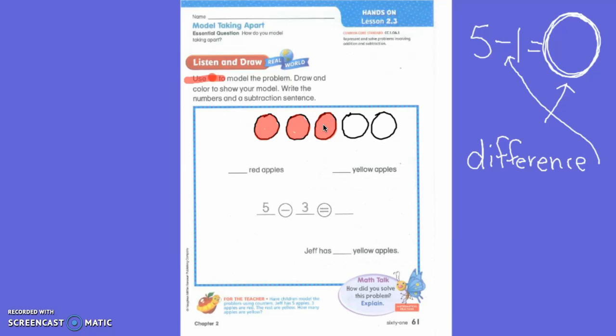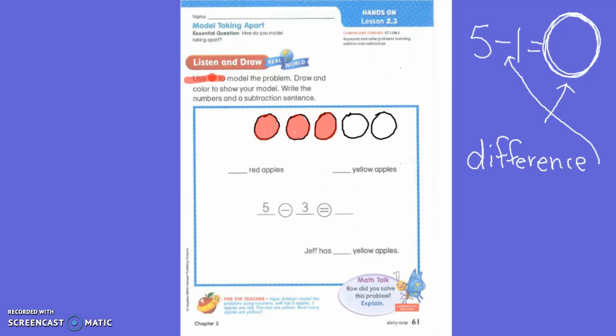The rest are yellow. Does it tell us how many are yellow? No, it doesn't. How many apples are yellow? What's it asking us? How many apples are yellow? Are 5 of them yellow? No. Are 3 of them yellow? No. How many are yellow, sir? 2. How'd you find that? Because you can draw it on a paper.